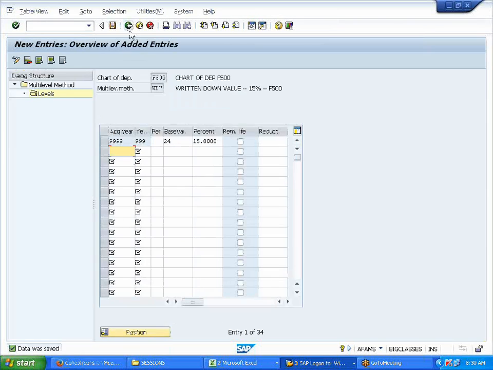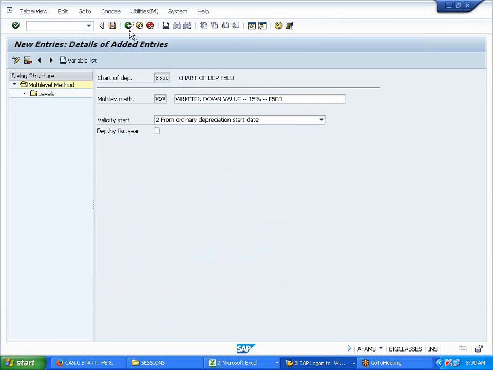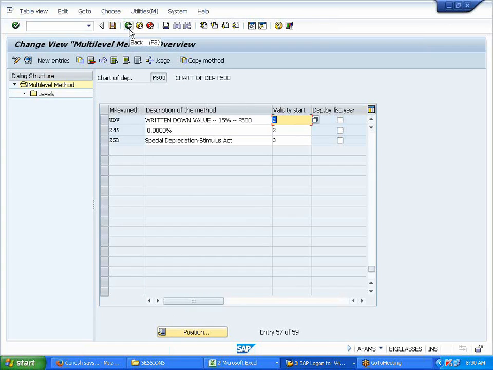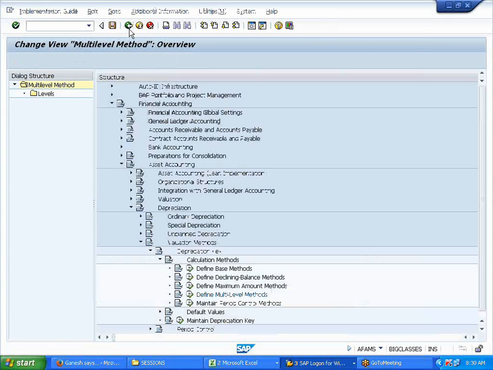Already somebody is sleeping. Okay. That's a big yawn, man.